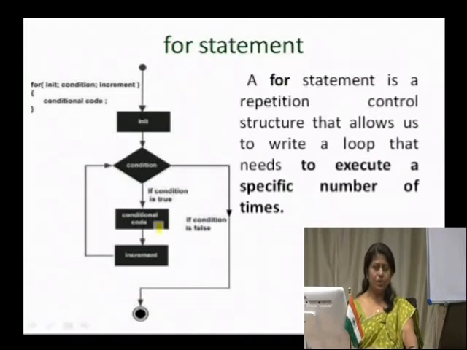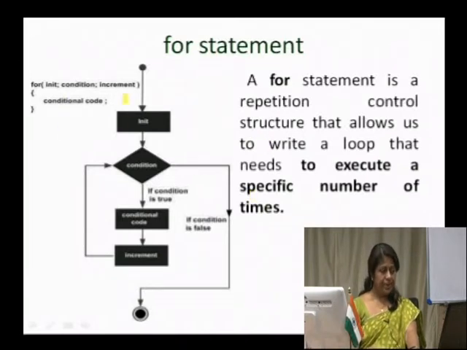Next, we come to the for statement. The for statement is again a repetition control structure to write a loop that needs to execute a specific number of times. In the last session, I told you that we have two types of loops: the counter controlled loop and the sentinel controlled loop. The for statement definitely falls into the counter controlled loop, meaning that when we know the specific number of times the loop body is going to be executed, it is the counter controlled loop.